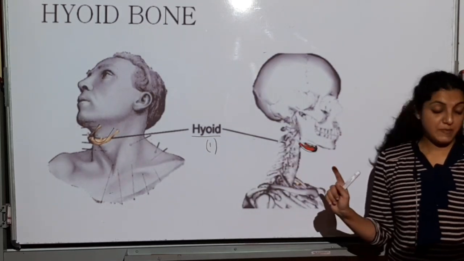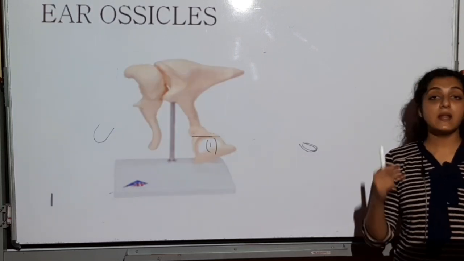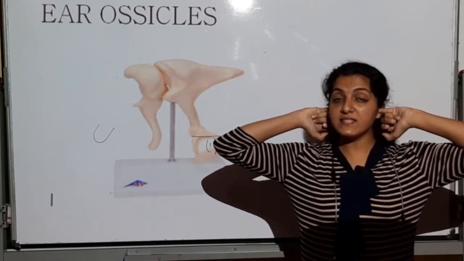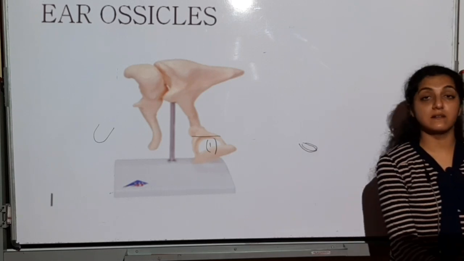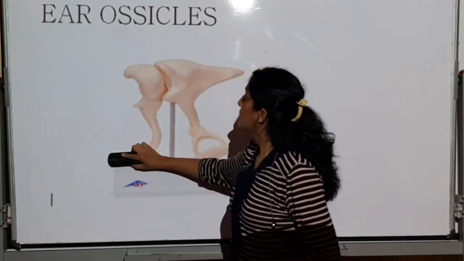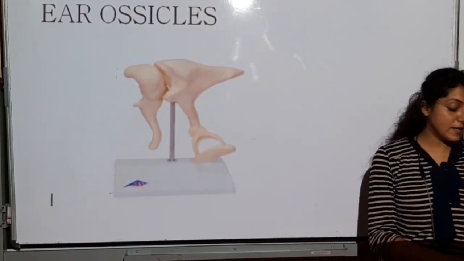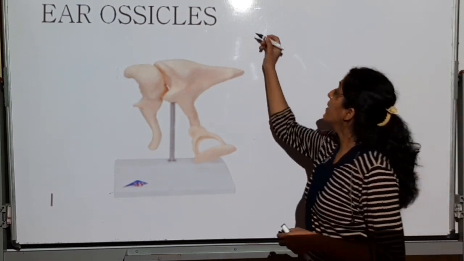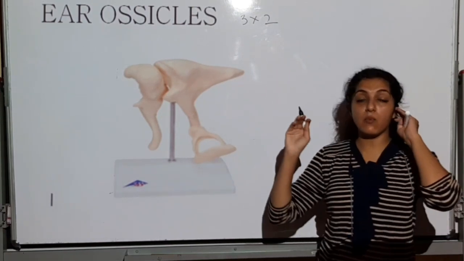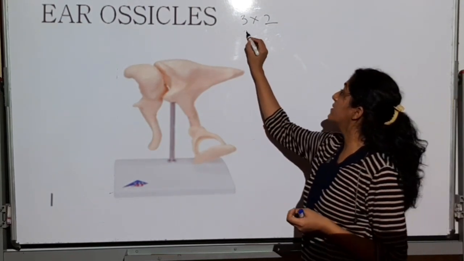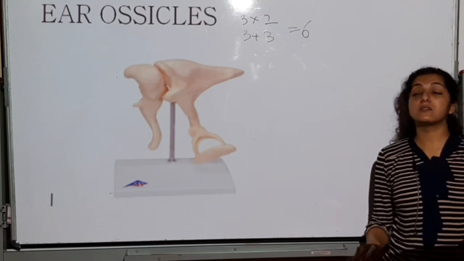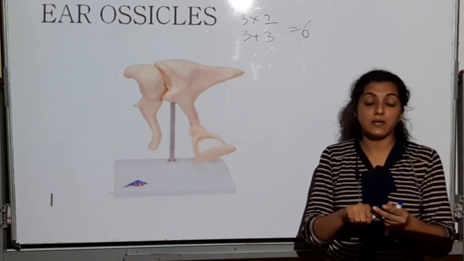So this one will be the hyoid bone, and then you will have the ear cavity over here. When you put your fingers inside from here, you're going inside the ears. This ear cavity is going to have 3 bones. Ear bones are also called ear ossicles. They are going to be 3 in number, 3 in one ear. So it will be 3 into 2. 3 one side, 3 other side. So you can write it 3 plus 3 or 3 into 2, which will be 6. So total ear ossicles in the human body is 6, important MCQ.